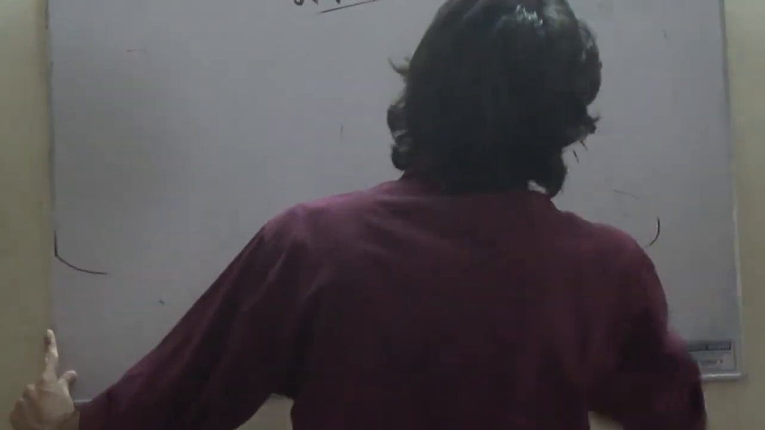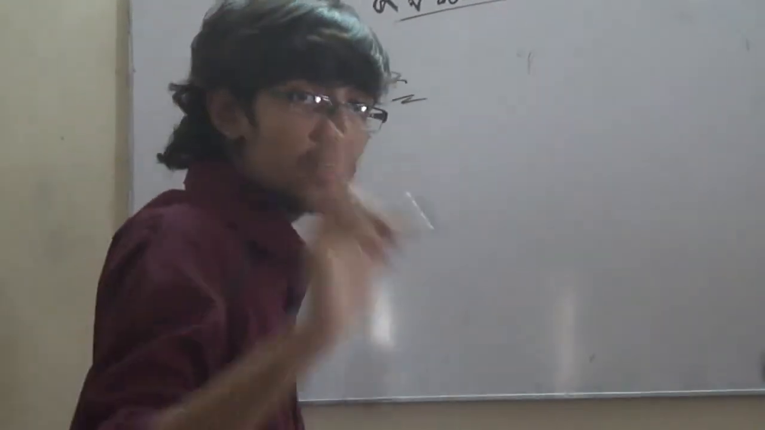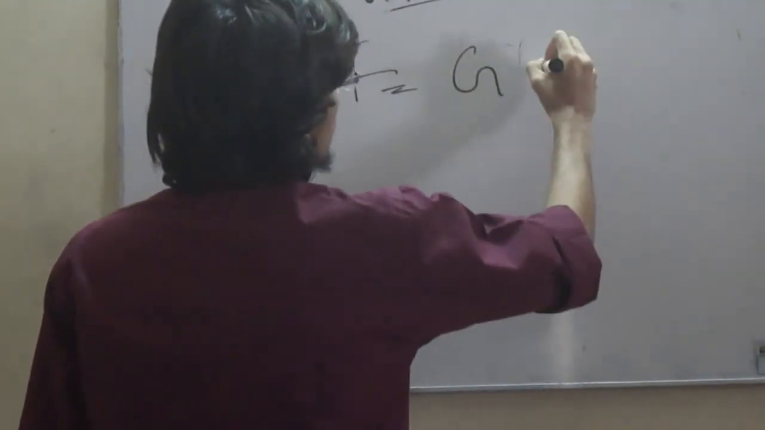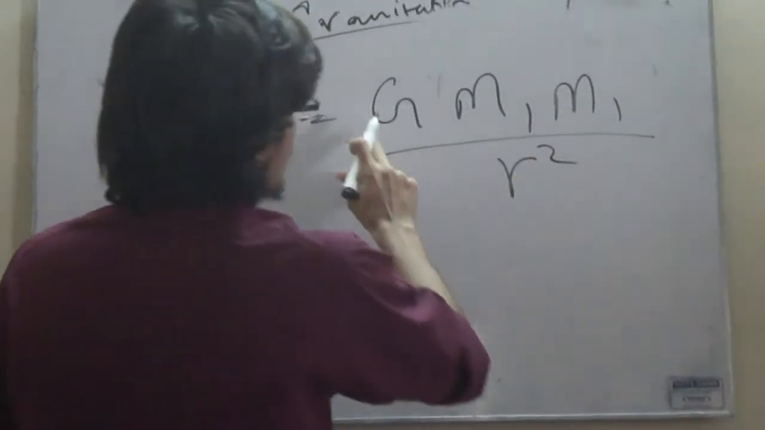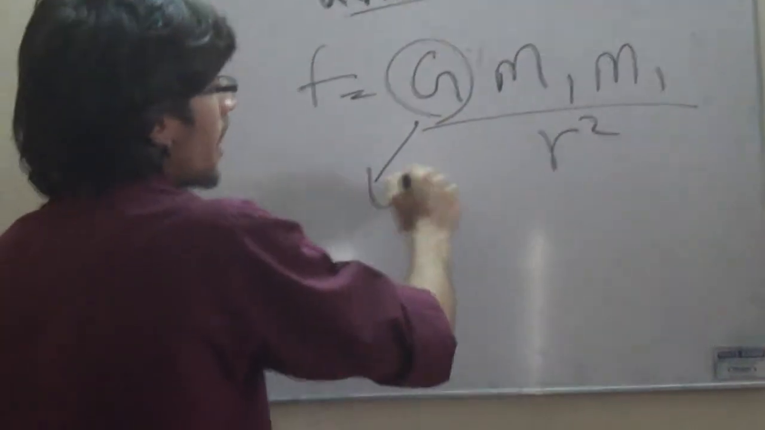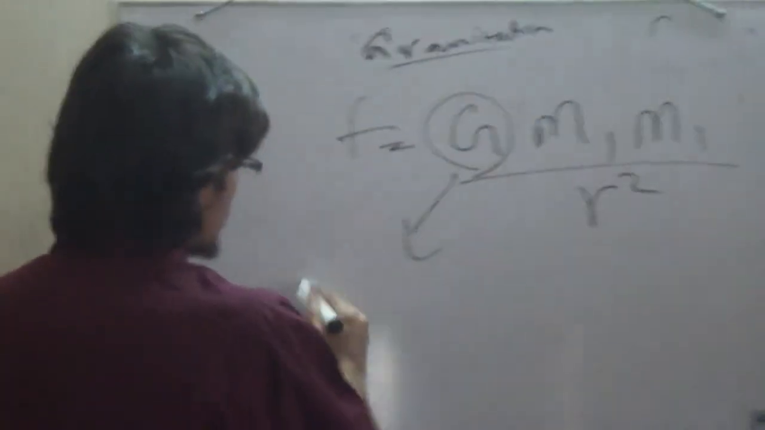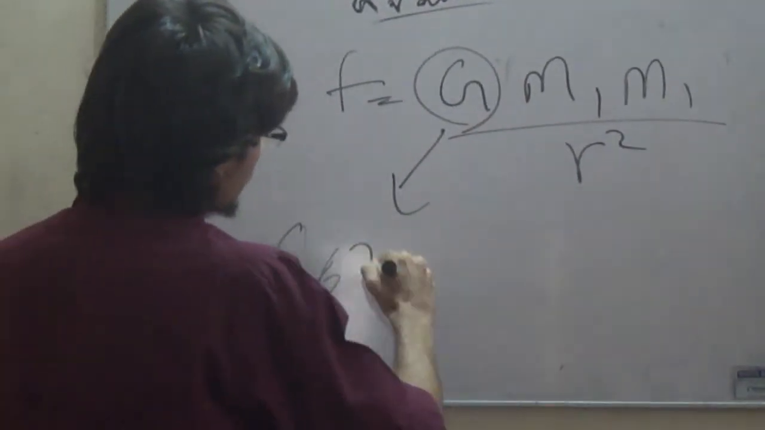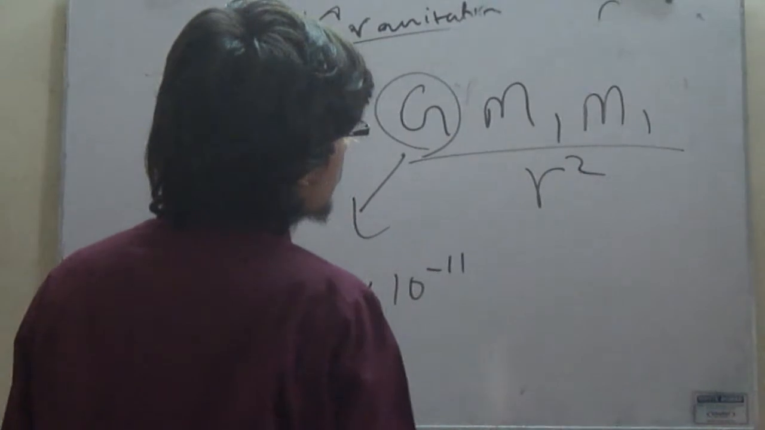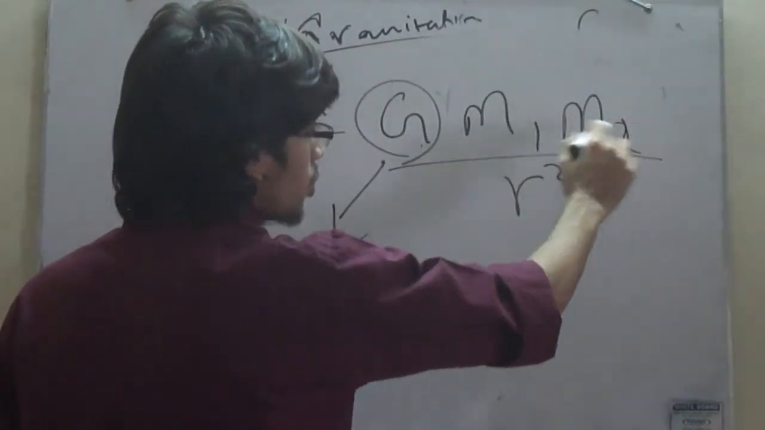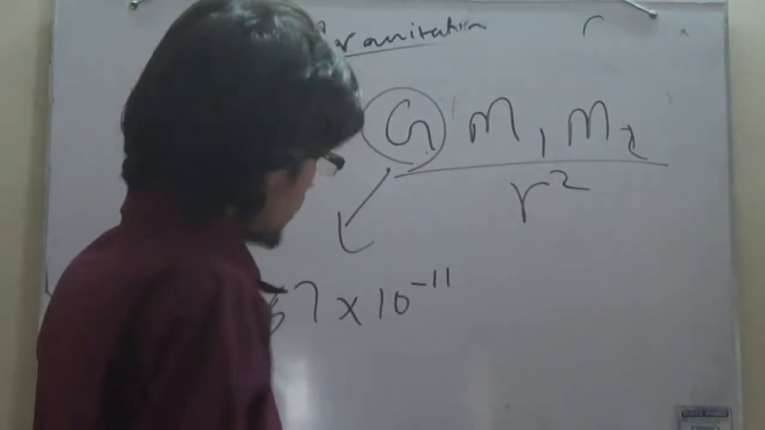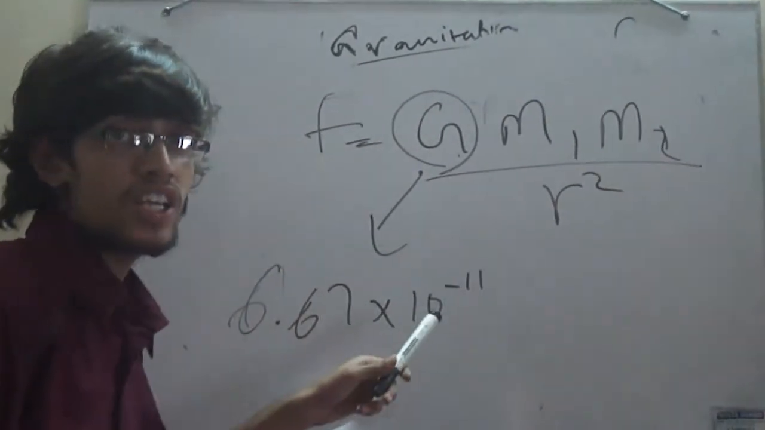After that, Newton was able to arrive at this idea, which I am going to write in a more sophisticated manner. The force of attraction between two objects is equal to G times M1 times M2 over R squared. G is a constant, and its value was determined by experimentation, and G is equal to 6.67 into 10 to the power minus 11. That's what the law of gravitation is.